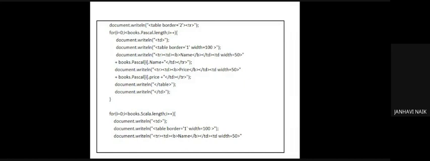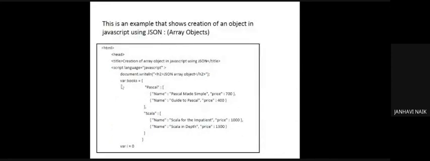So what I'll do is first explain all the code over here itself. See, we have HTML, head, title: creation of array object in JavaScript using JSON. This is a title. I'm opening my script, JavaScript, document.writeln, JSON array object. In yesterday's class, I had mentioned that if you want to include headers, you have to include the headers in double inverted commas. So it will display as an H2 header.